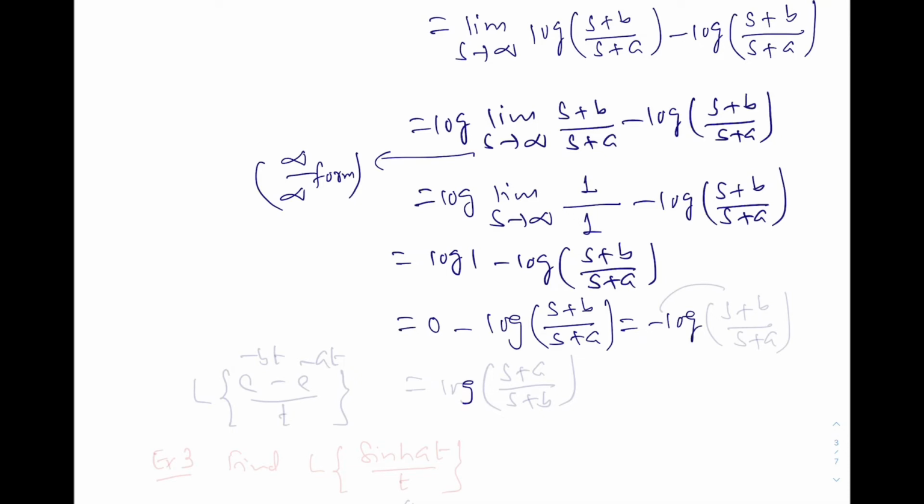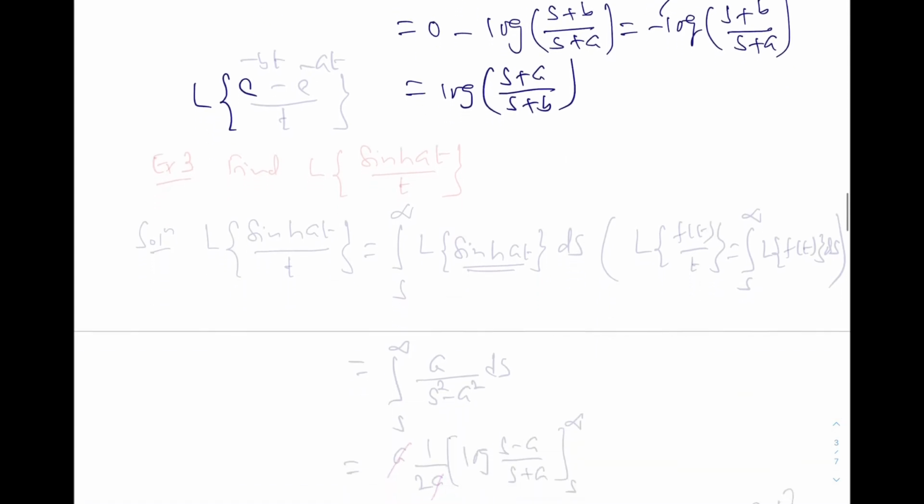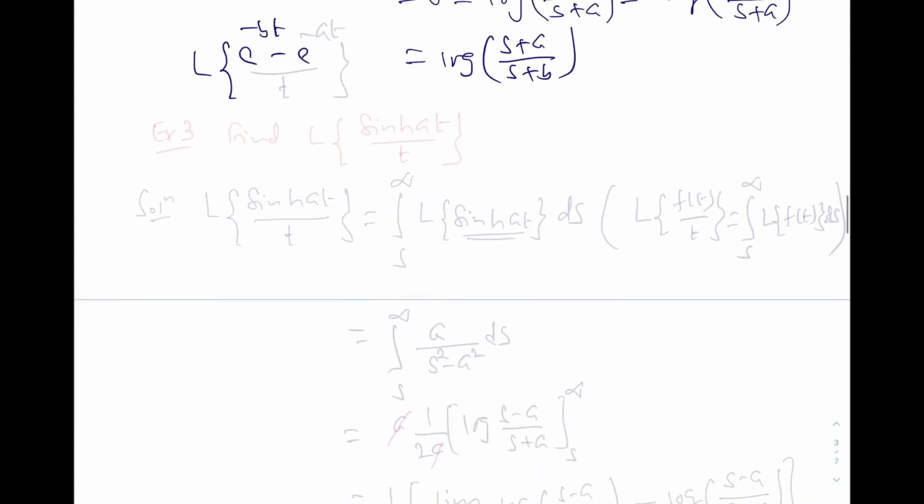And so this is minus log of s plus b over s plus a, and taking the minus sign inside, log of s plus a over s plus b. So that is our answer. That is the Laplace transformation of e power minus bt minus e power minus at, divided by t. Okay, let us take one more example.